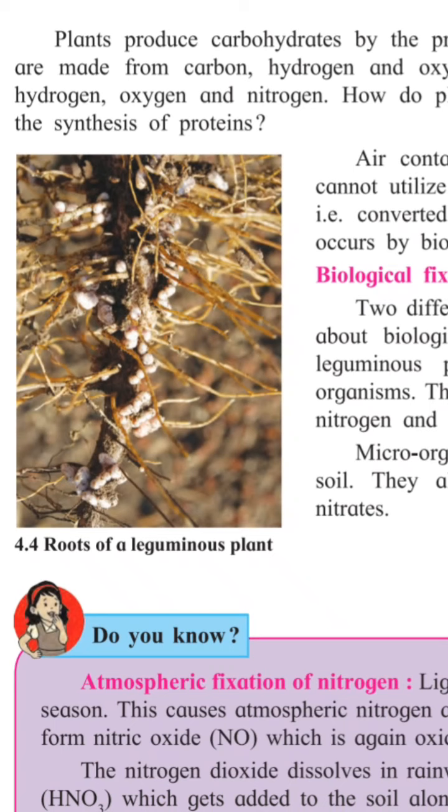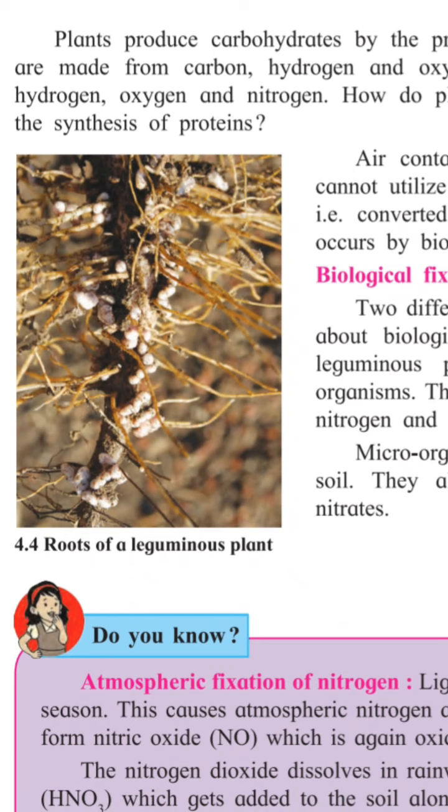Carbohydrates are made from carbon, hydrogen and oxygen. Proteins are made from carbon, hydrogen, oxygen and nitrogen. With what are proteins made? From carbon, hydrogen, oxygen and nitrogen. So here we can see how nitrogen is necessary for synthesizing proteins.